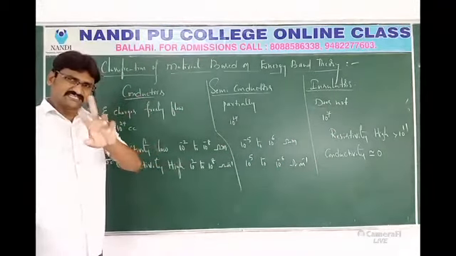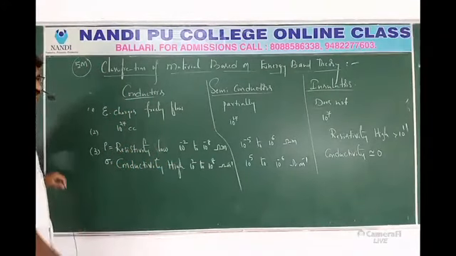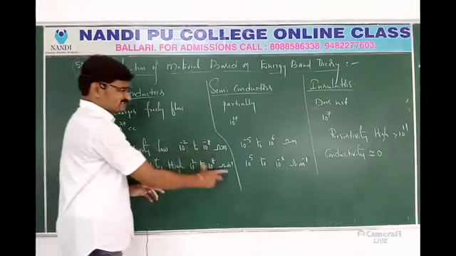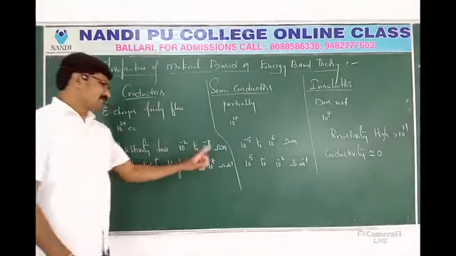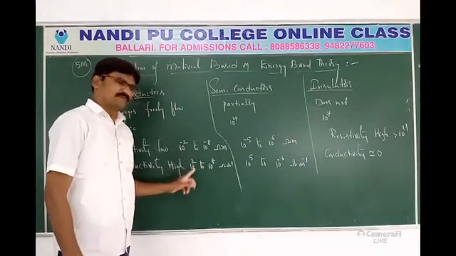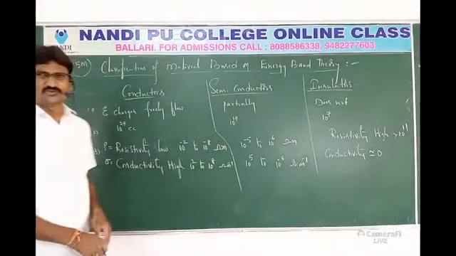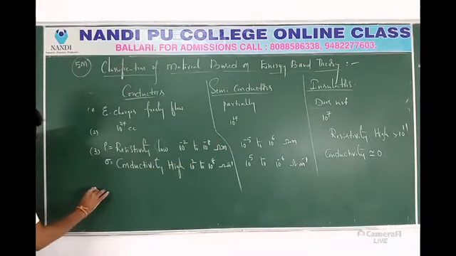Resistivity and conductivity are reciprocals, we know. It is rho, it is sigma. And one more thing, these values are not fixed. They are approximate values only, plus or minus 1. In some books it might be given as 10 power minus 9 or 10 power minus 3. They are approximate values only. You don't think about that.